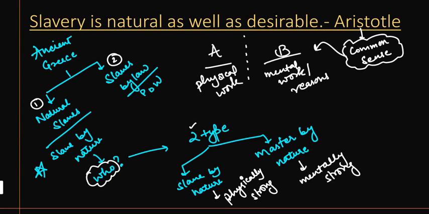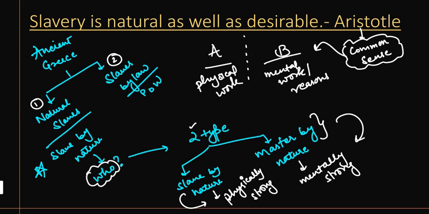Right? So what he says is that the persons who are masters by nature have the quality of being mentally strong, and the persons who are slaves by nature are the persons with the quality of being physically strong.